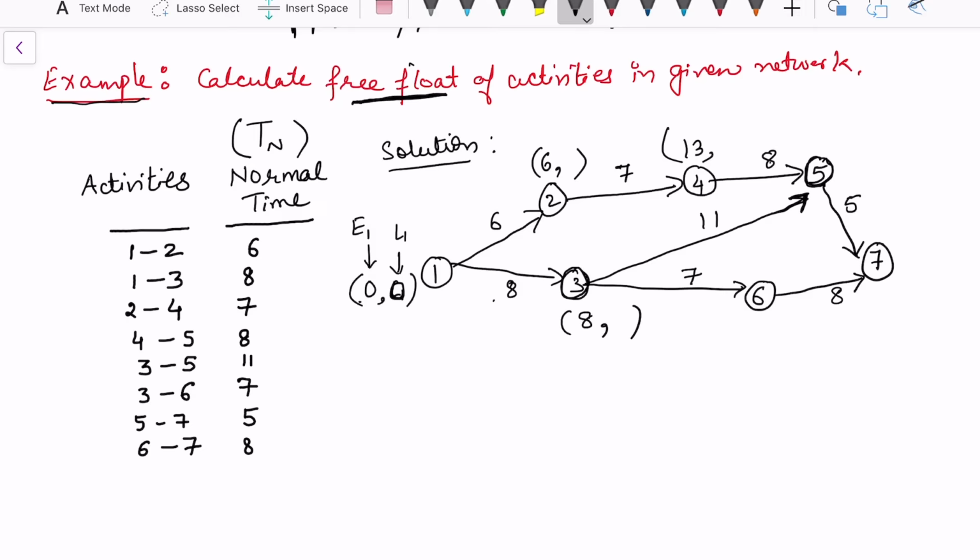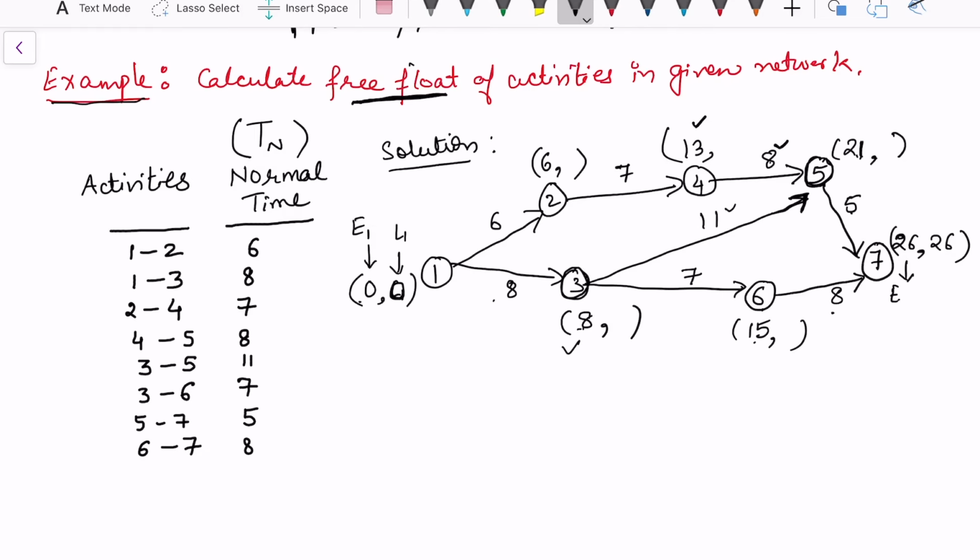Now I have to look at the maximum of 13 and 8 while adding the time duration. So 13 plus 8 is 21, 8 plus 11 is 19. So this would be 21. And hence I will move forward. 8 plus 7 is 15, and now again to calculate node 7 I should have the times of the 5th event and 6th event. 21 plus 5 is 26, or 15 plus 8 is 23, so the maximum is 26, and hence this is the latest time of the last node.